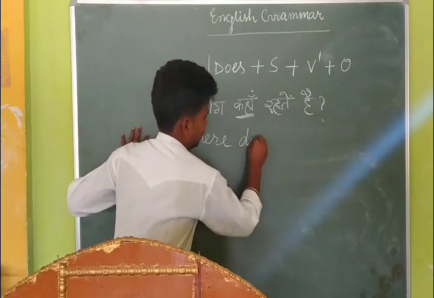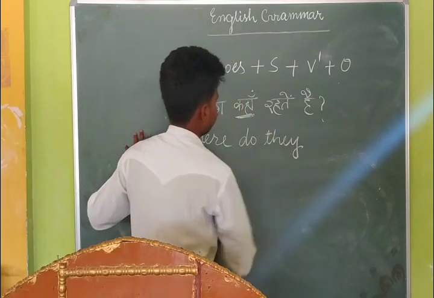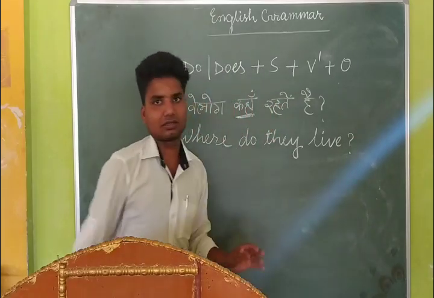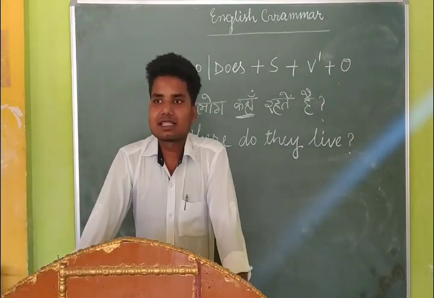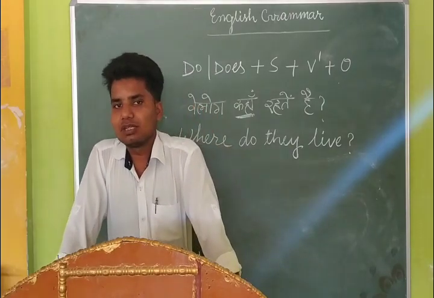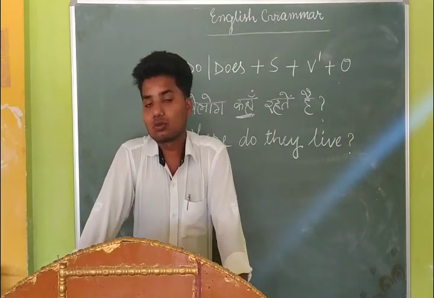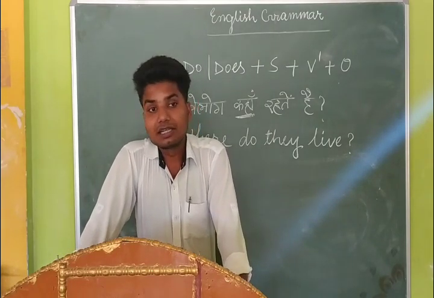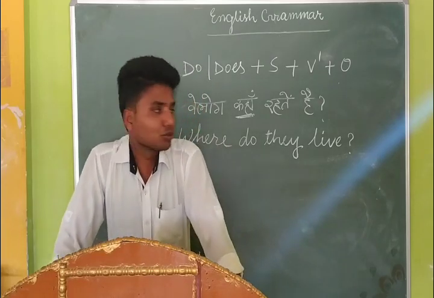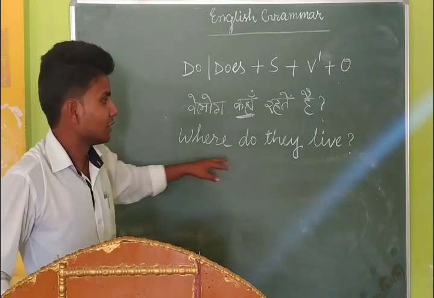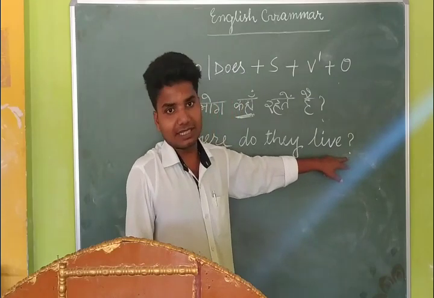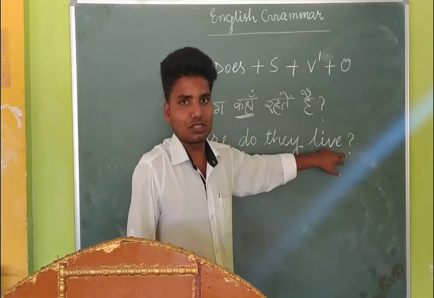So, where do they live? And then the question mark. A basic concept is that the sentence will begin with a capital letter. After that, the sentence will end with the interrogative sign, that means the question mark. Because I have taught you earlier while teaching you about the sentence that an interrogative sentence always ends with a question mark. So here this is an interrogative sentence of present simple tense, so you must put a question mark. Students, if you forget to put the question mark, then your sentence will be considered wrong. So never forget to put the question mark.